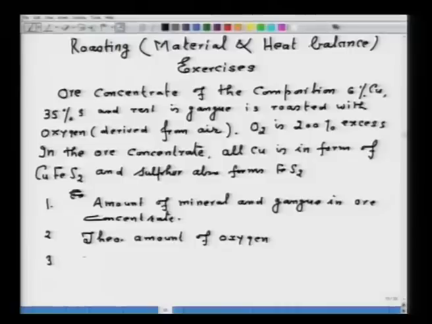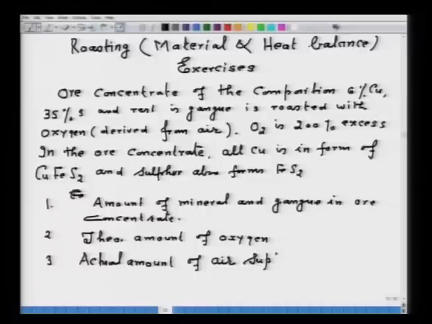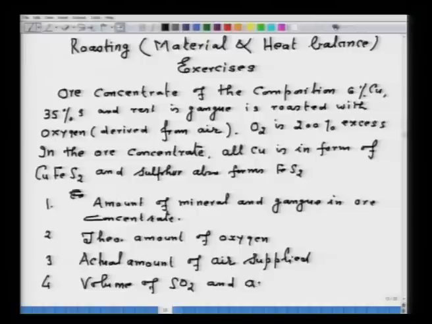Third, you have to calculate the actual amount of air supplied. Fourth, you have to calculate the volume of SO2 and of course, the amount of Fe2O3.